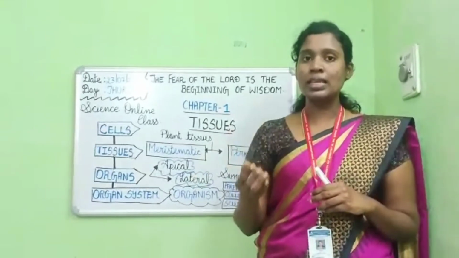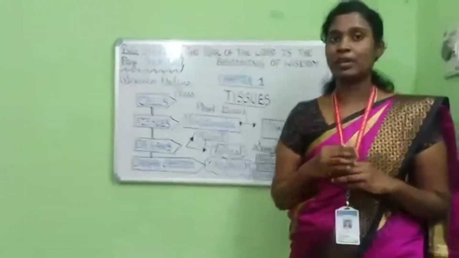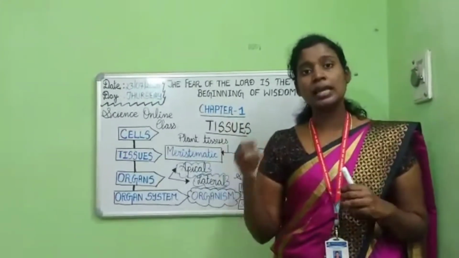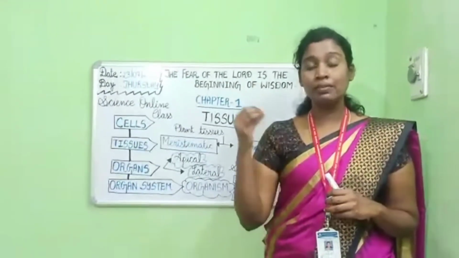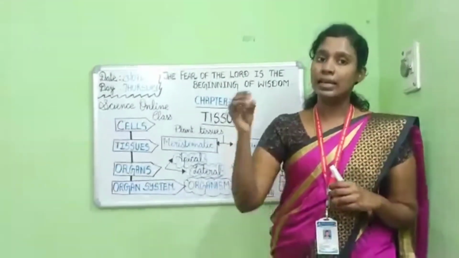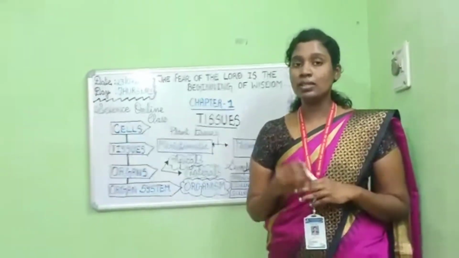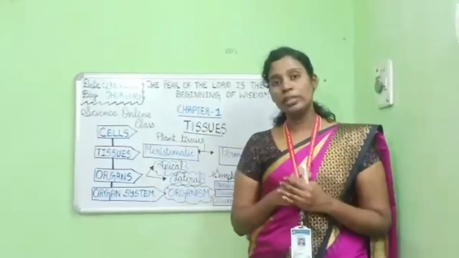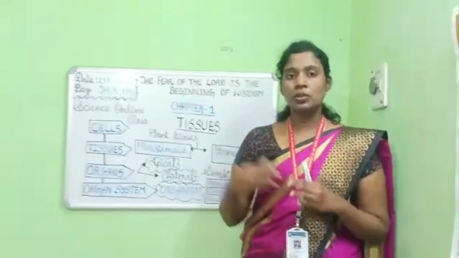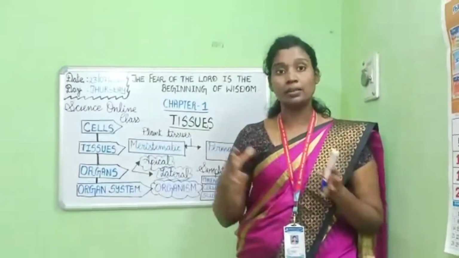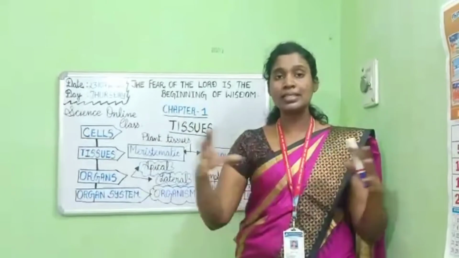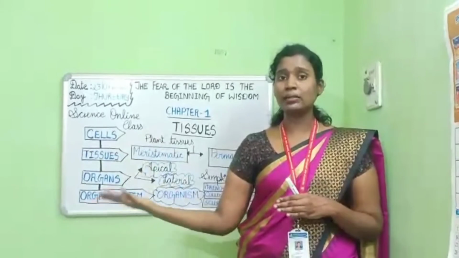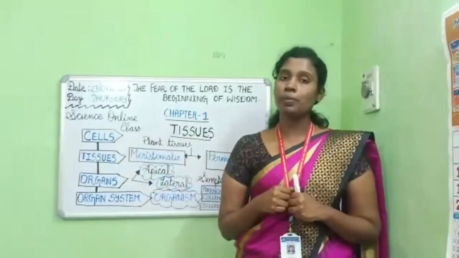So children, why do we say cells are the functional unit of life? It is because many important life processes, many chemical reactions, happen inside the cell. Even internal respiration happens inside the cell. So that's why we call the cell both a structural as well as a functional unit of a living organism. Cells are of different kinds, shapes and sizes. They don't all look the same way. They look different and they do different kinds of jobs in our body.